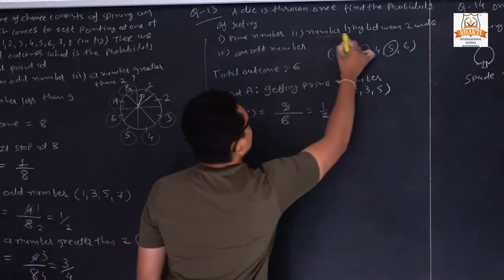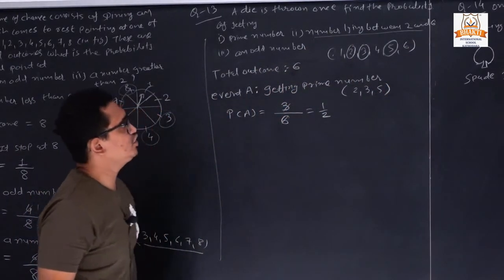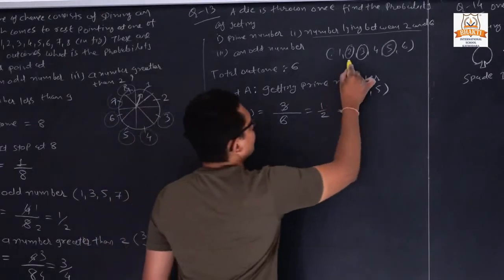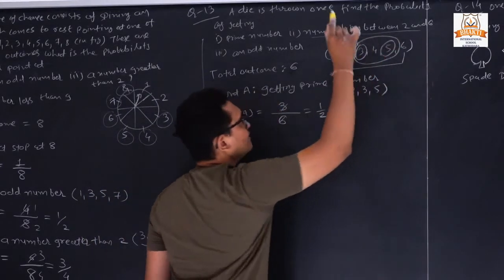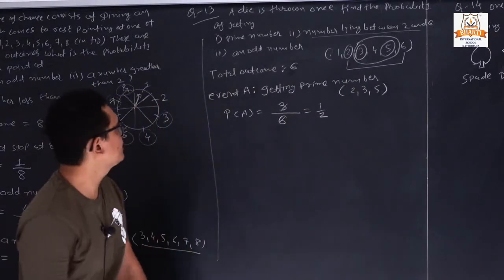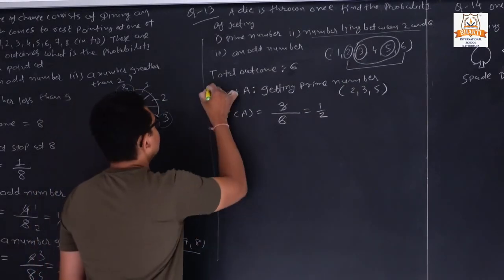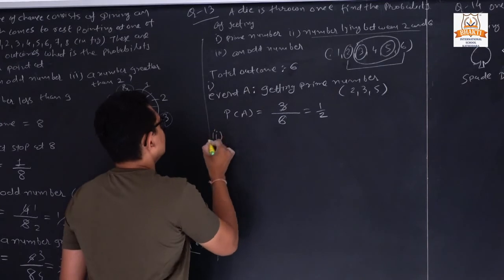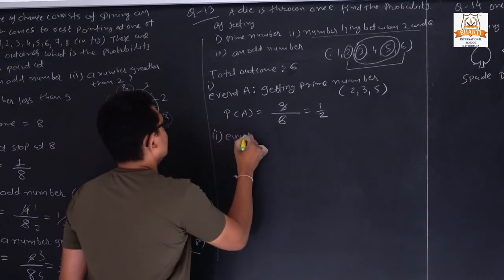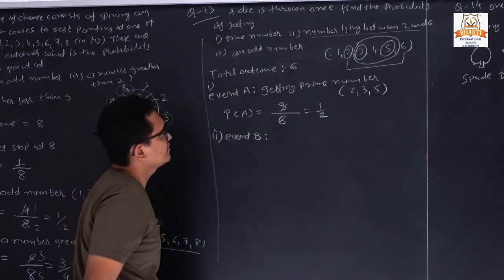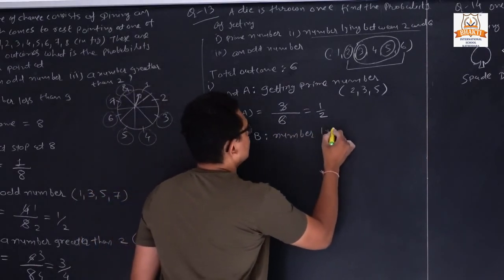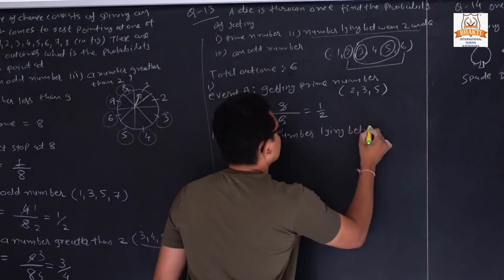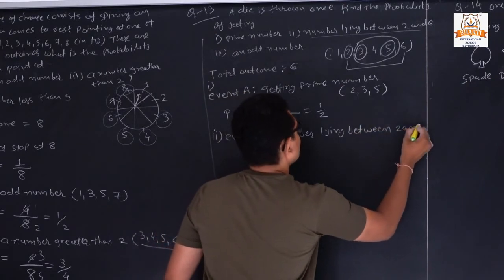Now second, event B, number lying between 2 and 6.